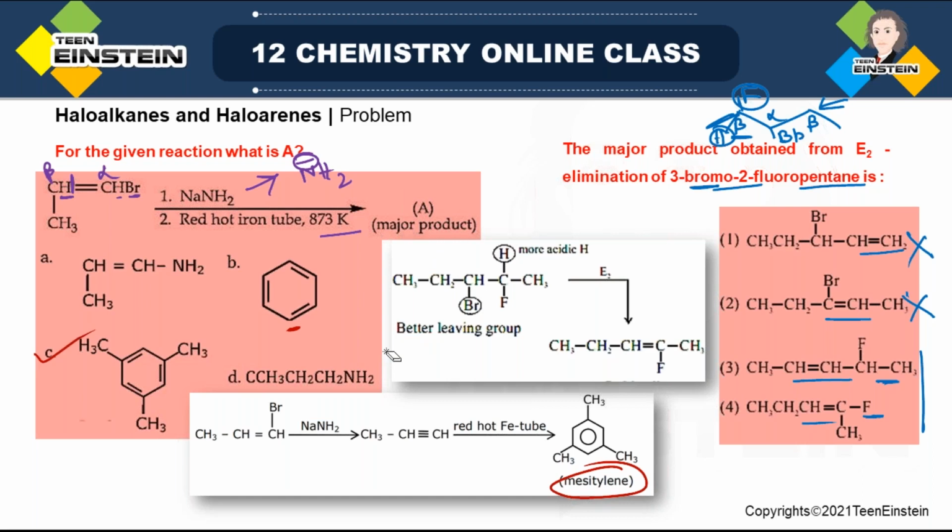So keeping 2 points in mind, one is that bromine will be the leaving group, not fluorine. So this is the alpha carbon, beta carbon, beta carbon. There are 2 beta hydrogens here, and 1 beta hydrogen there. This one will be chosen, not that one, because it is the more acidic hydrogen. Keeping all these factors in mind, this will be the correct option. That means option 4 is the correct option.